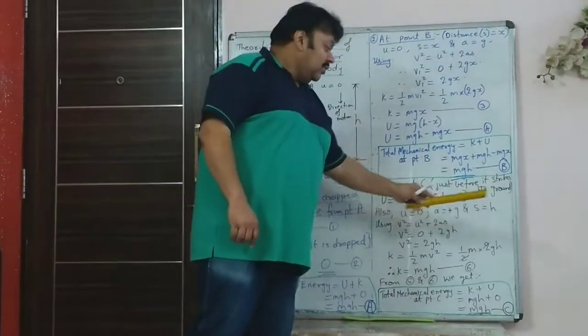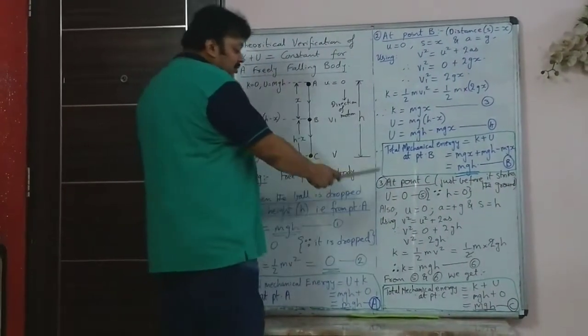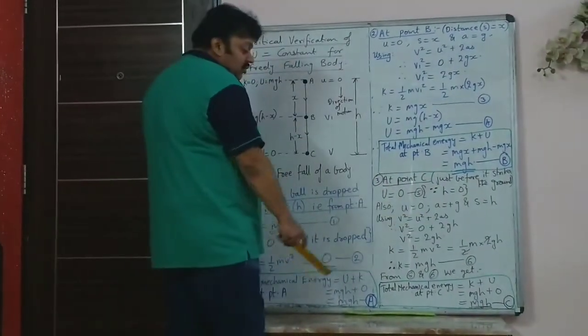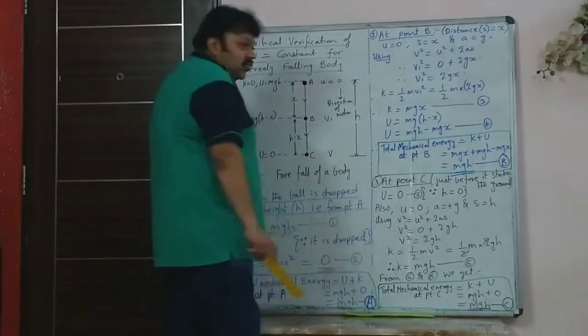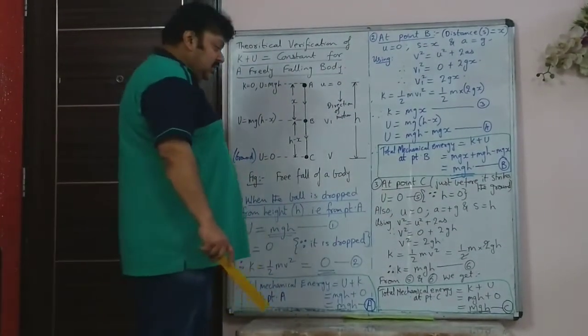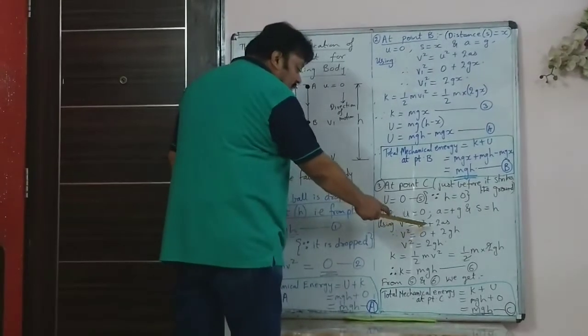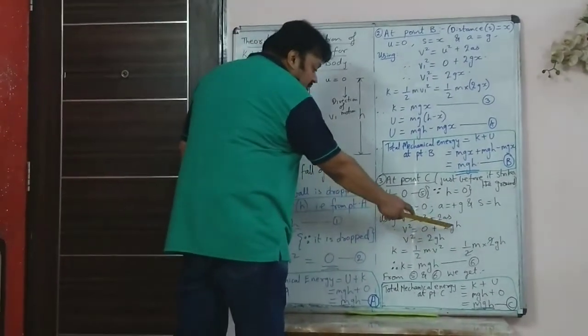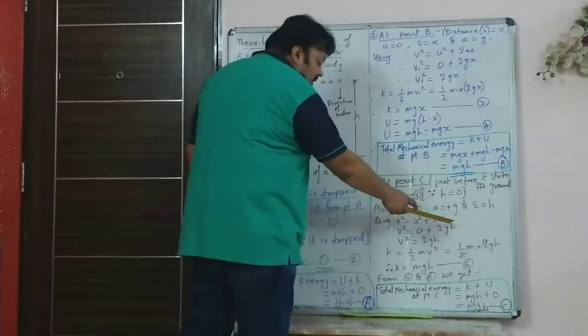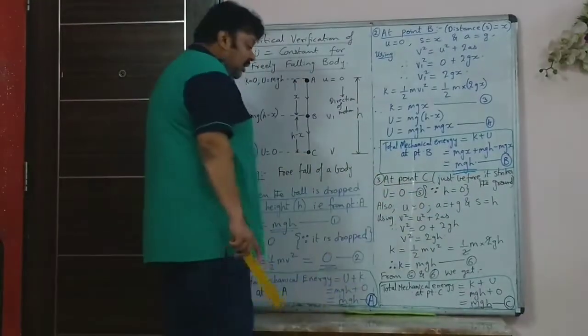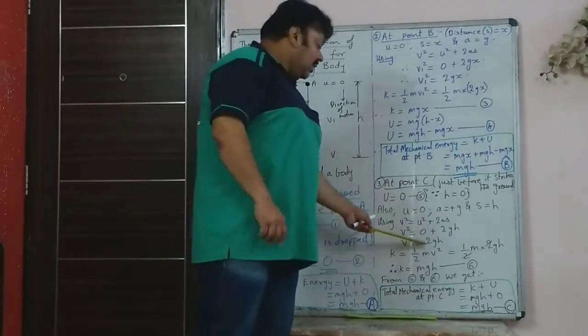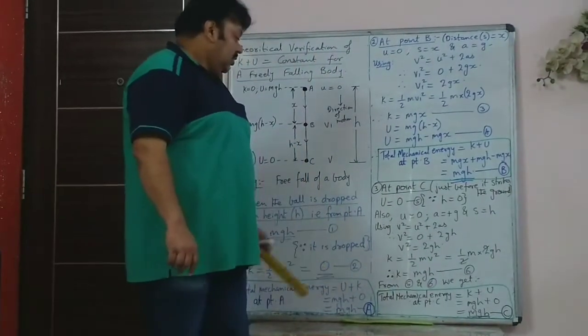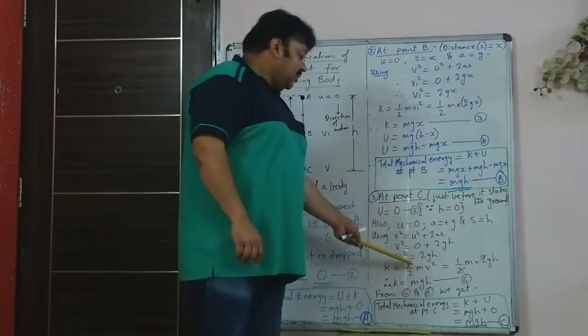So s is equal to h. When we substitute that in the equation of motion, v squared is equal to u squared plus 2as, we get v squared is equal to 0 plus 2 times g times h. So v squared is equal to 2gh.